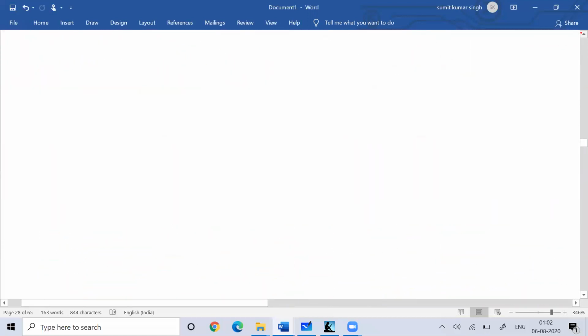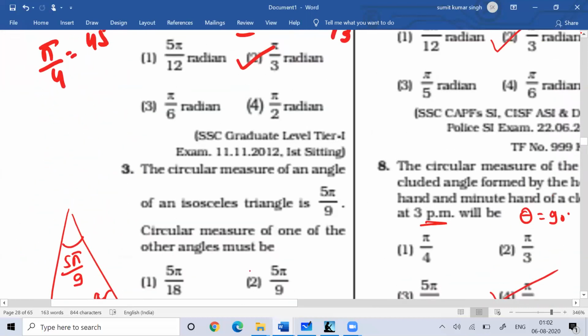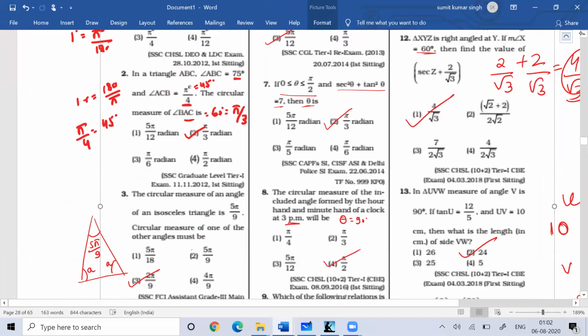Basically, in the session which we did just now, we covered easy problems only of trigonometry. Once you have the basic knowledge about different trigonometric ratios, either sine theta, cos theta, cosec theta, sec theta, tan theta, or cot theta, your working on different trigonometric ratios will become very easy.